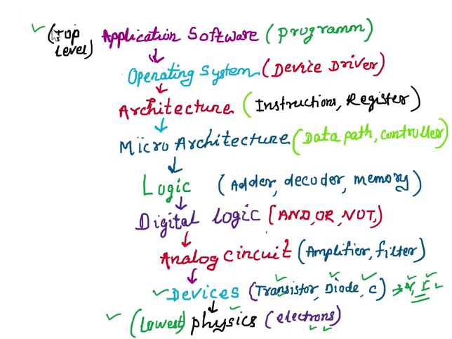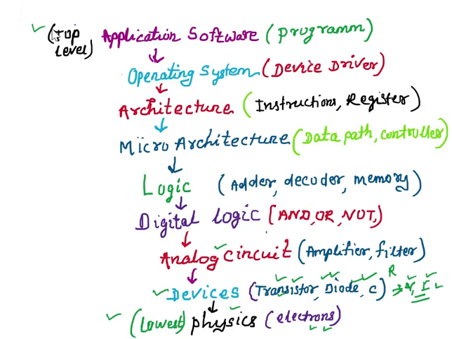The next topmost level is analog circuit. Any analog circuit is constructed from the devices like BJT, or you can say transistor, or diode, or capacitor, or we can say resistor. Any analog circuit, you name it.